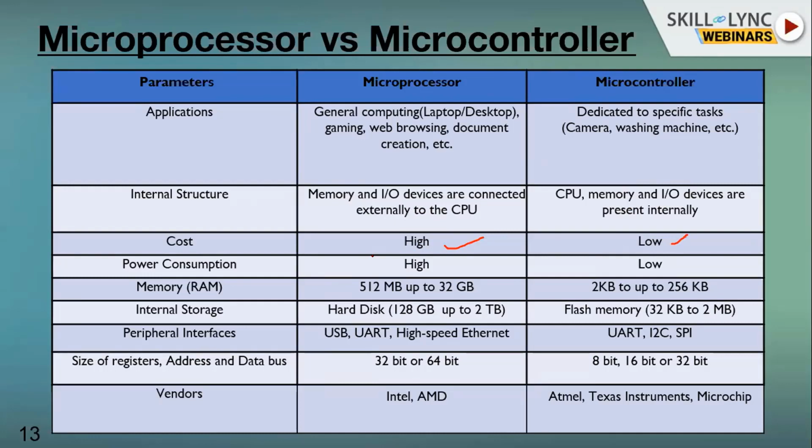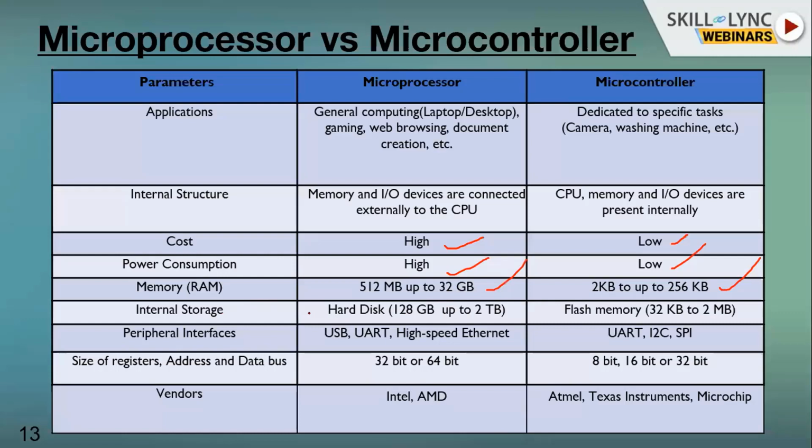Power consumption is high here, but low here. RAM, again, is more powerful RAM here. Here you have huge size RAM. Here very small RAM, tiny RAM. Okay, these are the major differences you will get out of it.